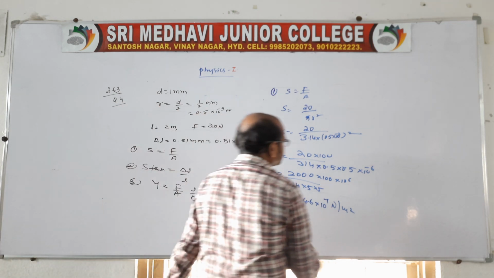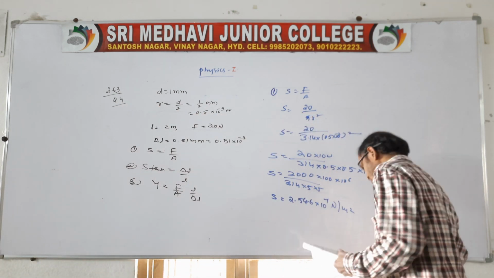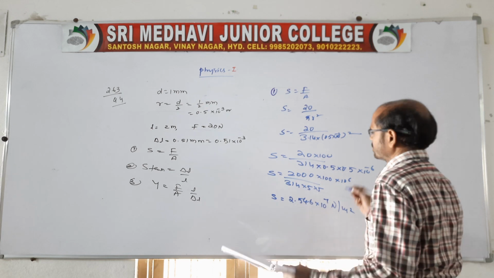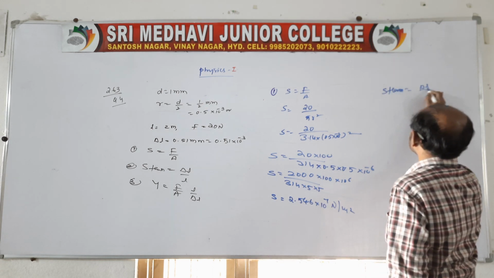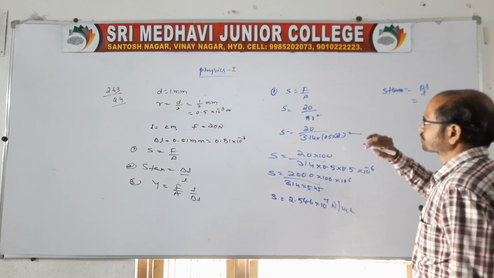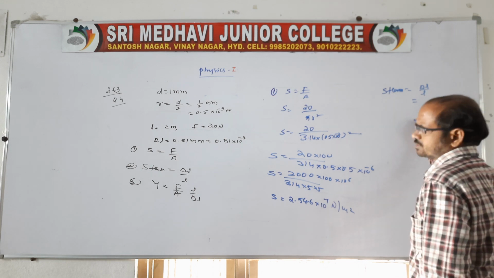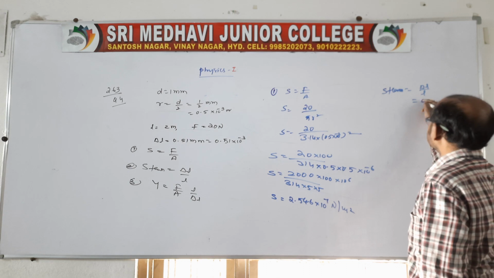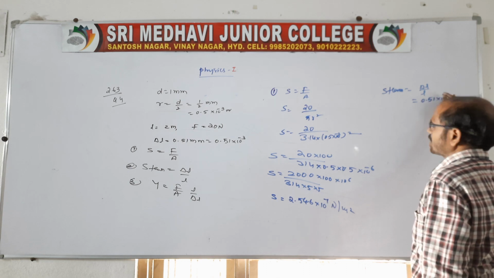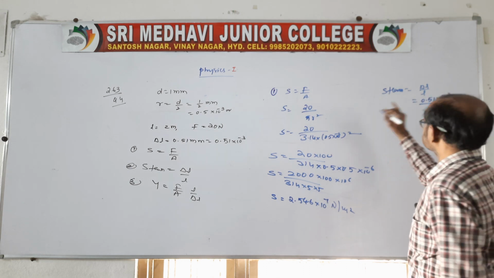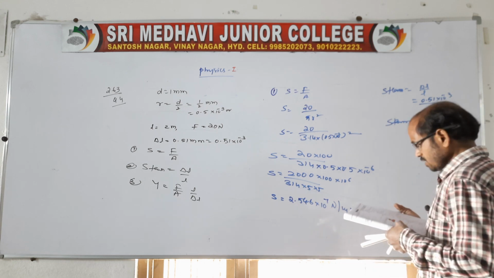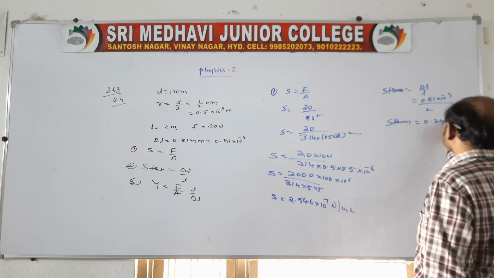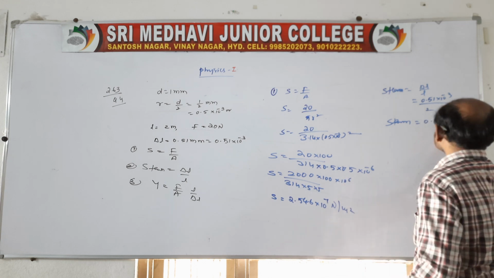Now come to the next point. You remember, then after we'll do strain, then after Young's modulus. So you take the strain. It's nothing but delta L by L. Of course, delta L is given as 0.51 into 10 power minus 3, and L is given as 2. So strain, if you simplify this, is approximately 0.255 into 10 power minus 3.